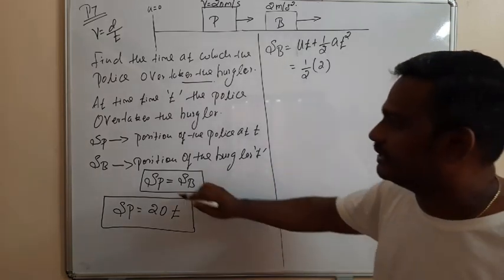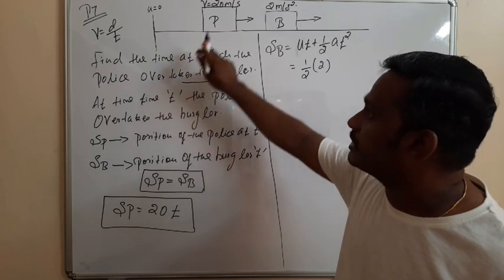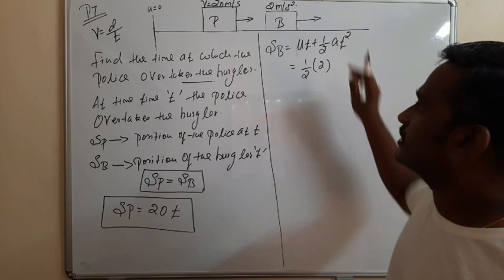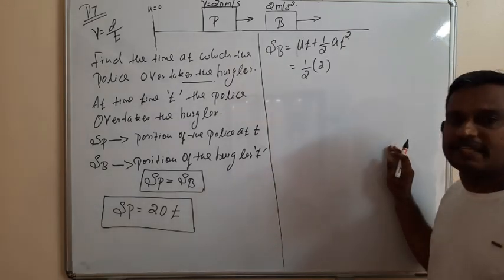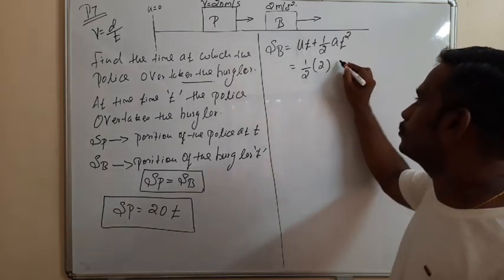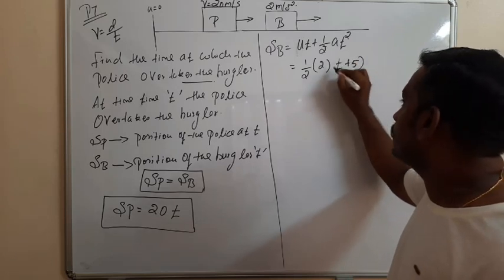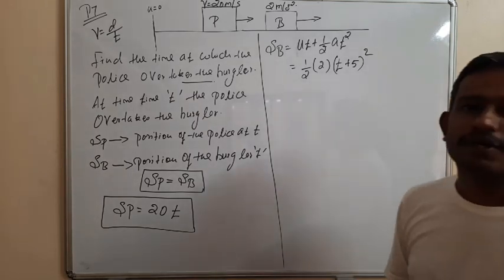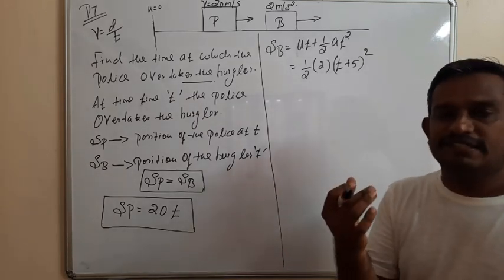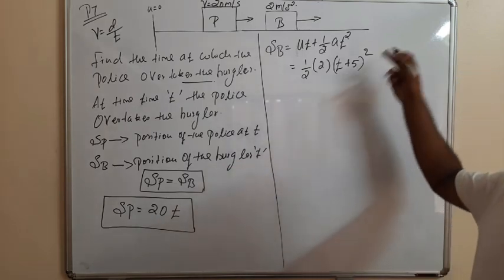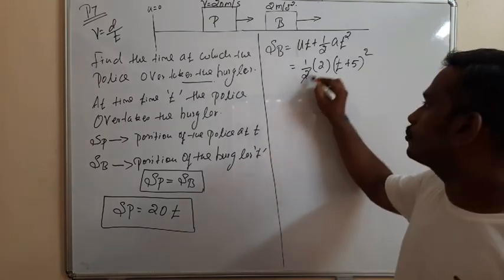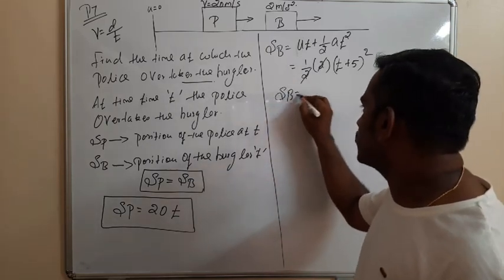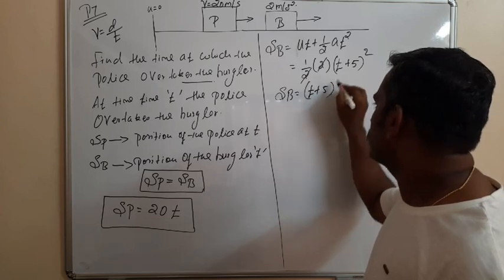So we have considered the time t, the instant t reached the police. The burglar's team started the journey 5 minutes earlier than the police. So half into 2 into (t plus 5) whole square. Okay, t is the time we considered for the police, and the burglar's team started the journey 5 minutes earlier. So (t plus 5) whole square. Okay, so 2 gets cancelled, right? So SB is equal to (t plus 5) square.